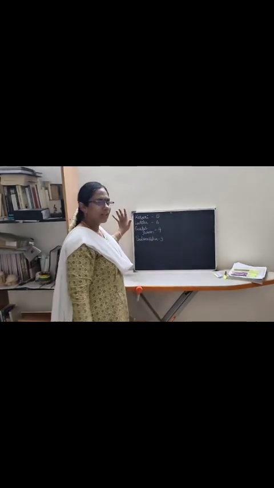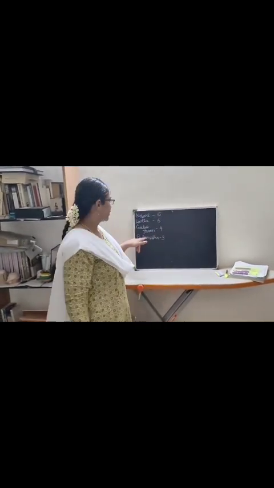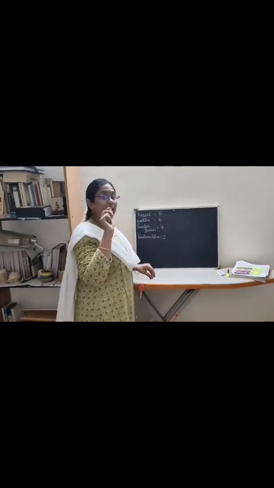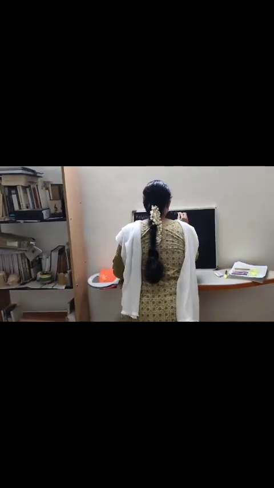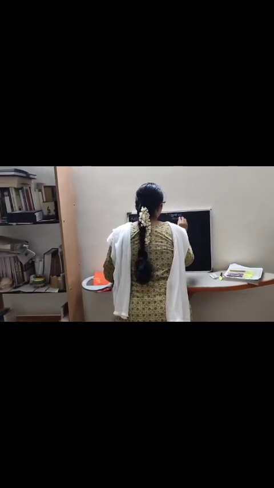What have I written on the board, children? I've written the sweet's name and how many of you like those sweets. Okay. Now we'll write it in the tabular form. Name of sweets and number of students. Okay.